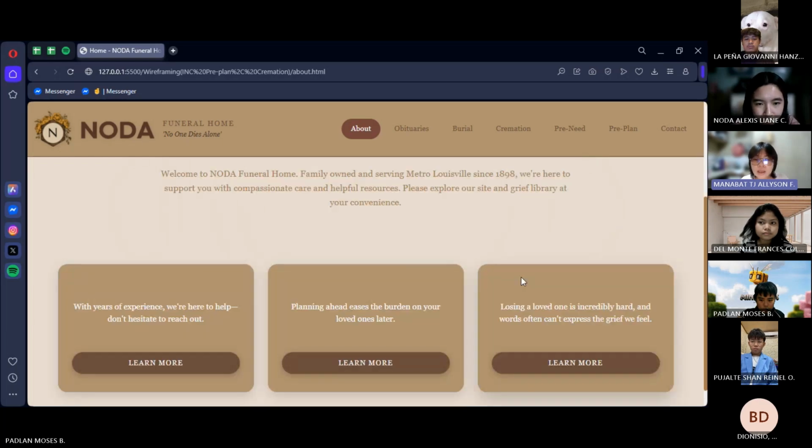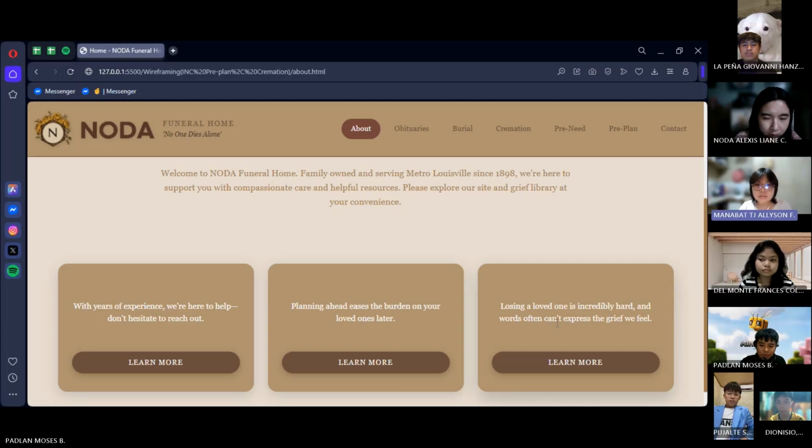Overall, I made sure the code is functional, responsive, and designed with empathy, providing a respectful and accessible online space for families in need. Through consistent application of HCI principles, usability, visibility, feedback, and adaptability, the About page contributes meaningfully to the overall website experience. And that would be all for my part. Thank you.